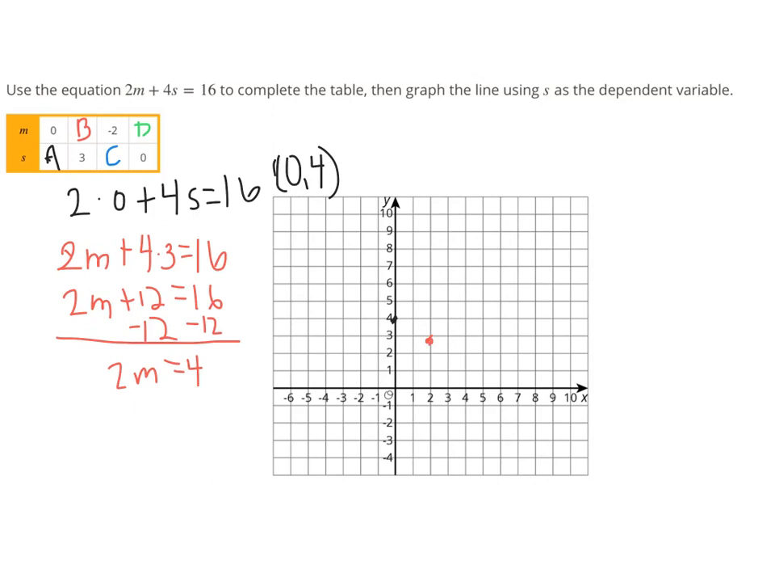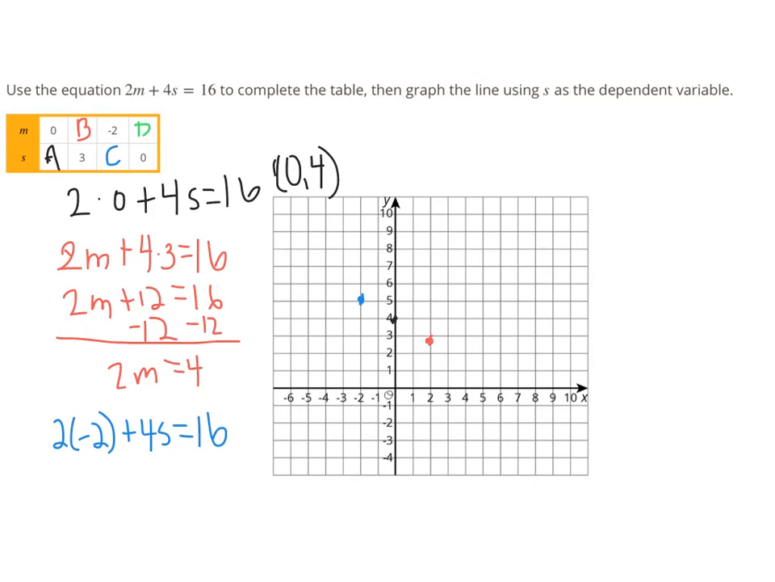And then our next piece is when m is negative 2. So we have 2 times negative 2 plus 4s equals 16. And we have to figure out the value of s that corresponds to that. And the output for that is 5. So that is going to be, when we go to graph it, it's actually way up here, (-2, 5) in our blue up here.